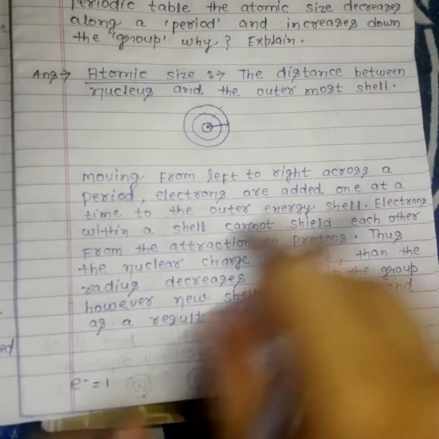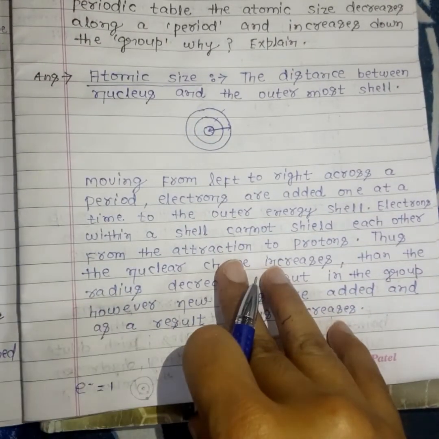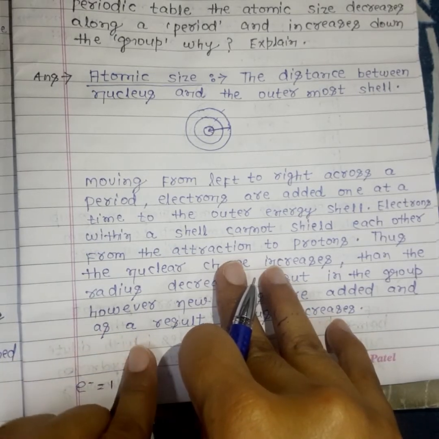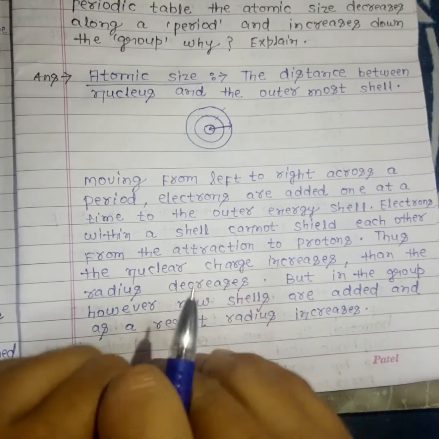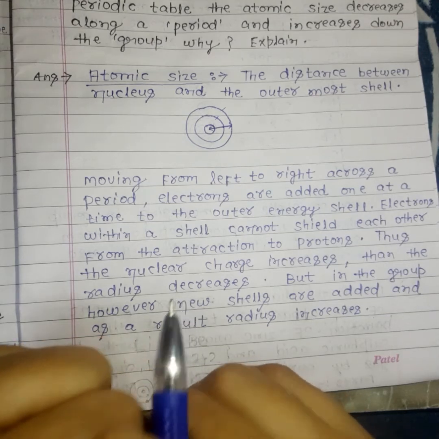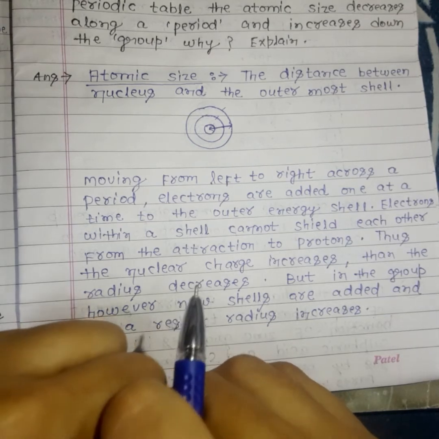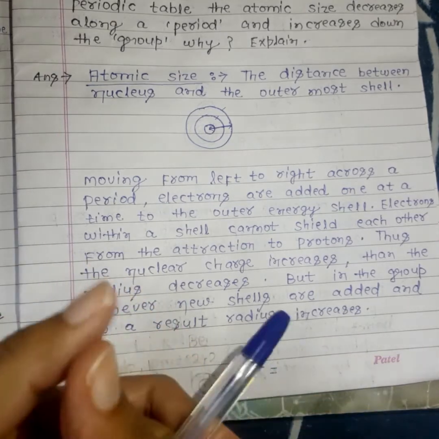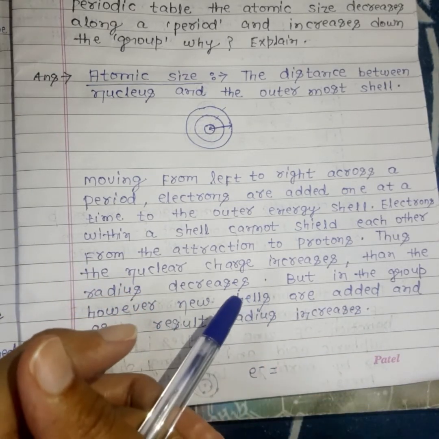Moving from left to right across a period, electrons are added one at a time to the outer energy shell. Electrons within a shell cannot shield each other from the attraction of the protons. Thus the nuclear charge increases, then the radius decreases. But in a group, new shells are added, as a result the radius increases. I think you didn't get it. We will see by an example.